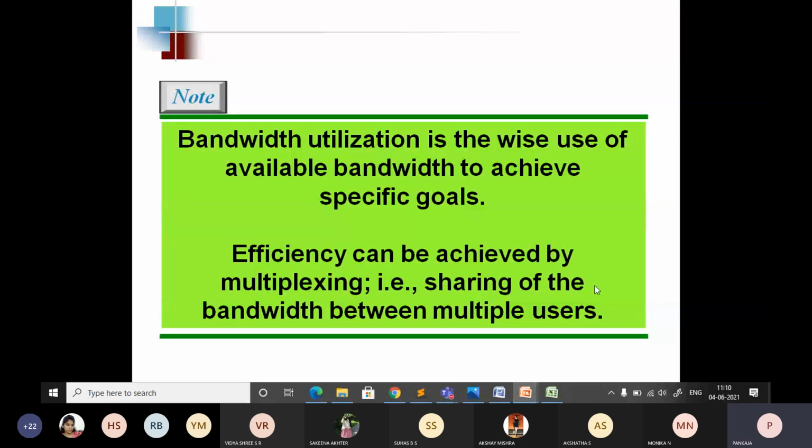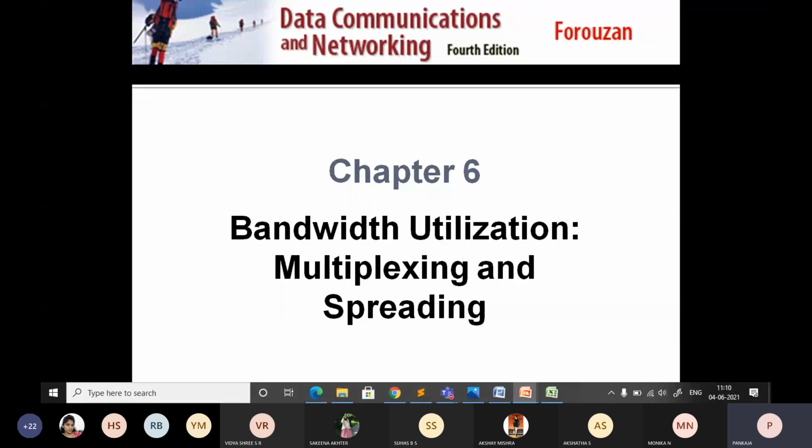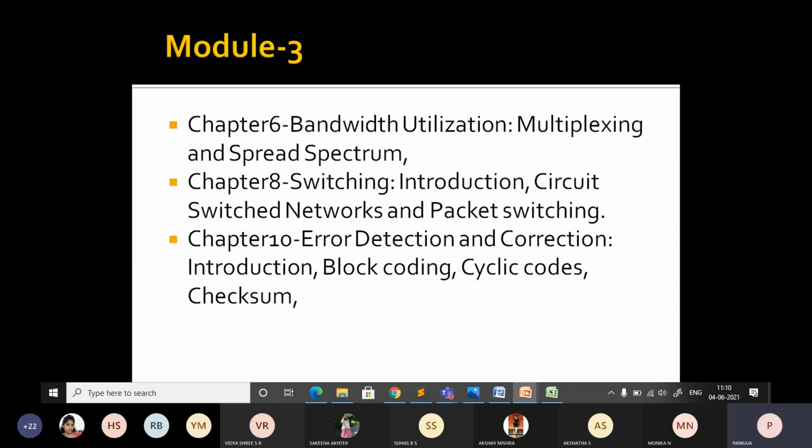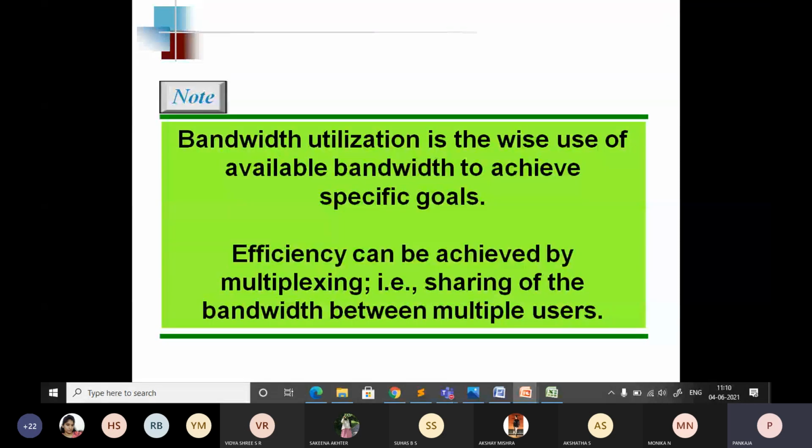Another one is spectrum spreading. That concept is mainly used for privacy and anti-jamming. Whenever multiple signals are traveling in a single channel, security or privacy is very important. So for that, what is the technique we are going to use to take care of that? That is what you are going to learn in spectrum spreading.